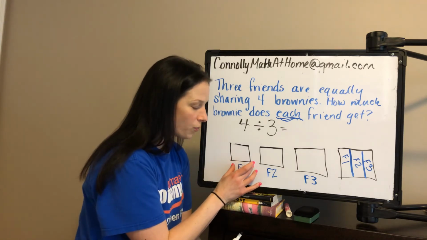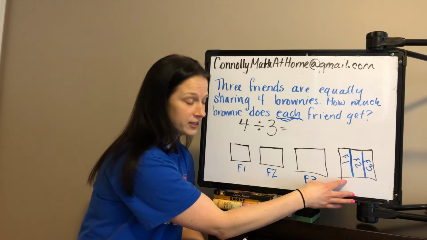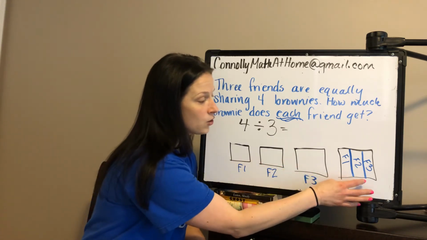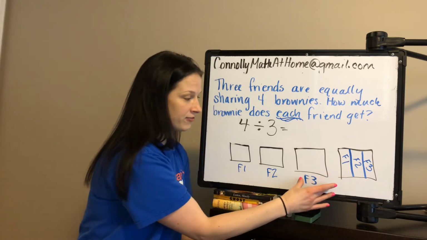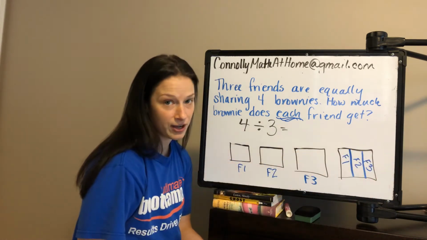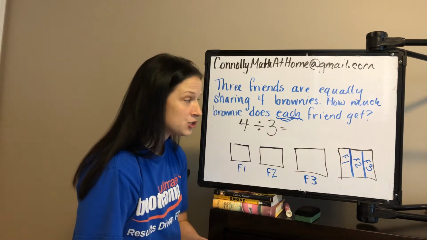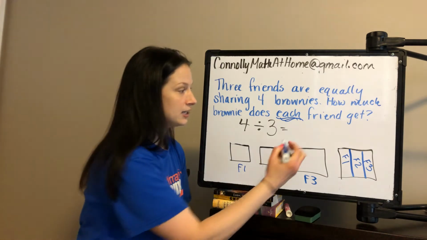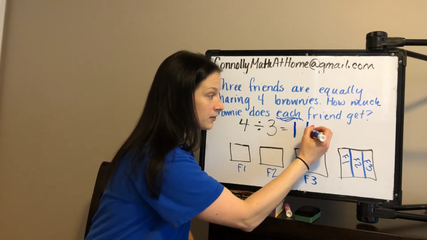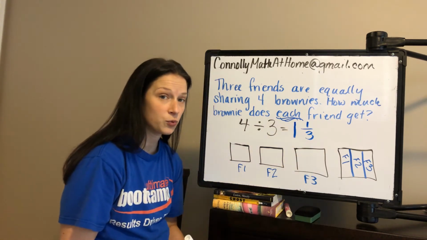Friend 1 got a whole brownie and 1/3 of the final brownie. Friend 2 got a whole brownie and 1/3 of the final brownie. And friend 3 got a whole brownie and 1/3 of the final brownie. So when I think about how much does each friend get, they each get 1 whole and 1/3.